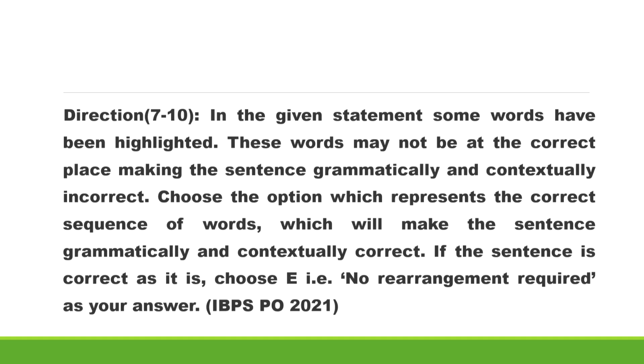Fine. Now, moving forward, the next 4 questions were asked in the IBPS PO 2021 examination. So, here are the instructions given. Let me first read them out for you. In the given statement, some words have been highlighted. These words may not be at the correct place, making the sentence grammatically and contextually incorrect. Choose the option which represents the correct sequence of words which will make the sentence grammatically and contextually correct. If the sentence is correct as it is, choose E, that is no rearrangement required, as your answer.